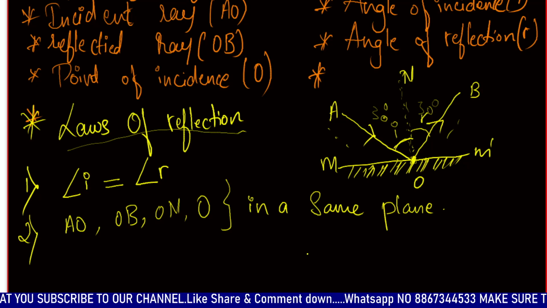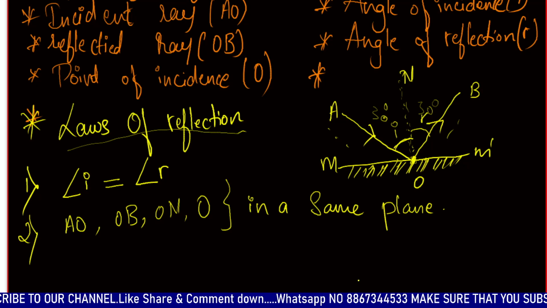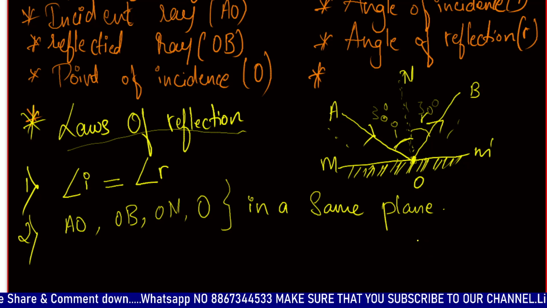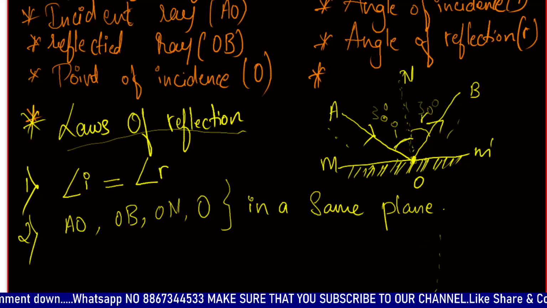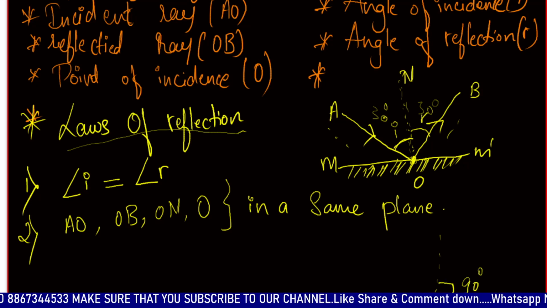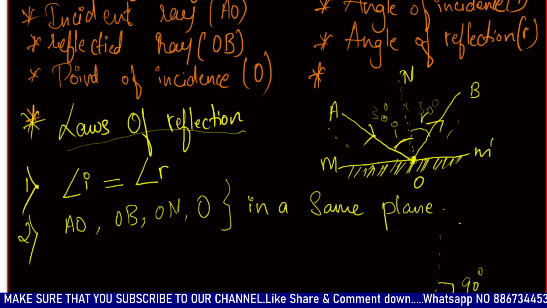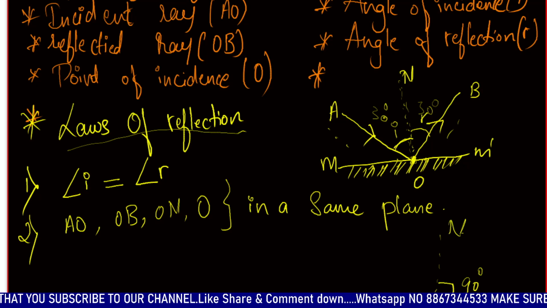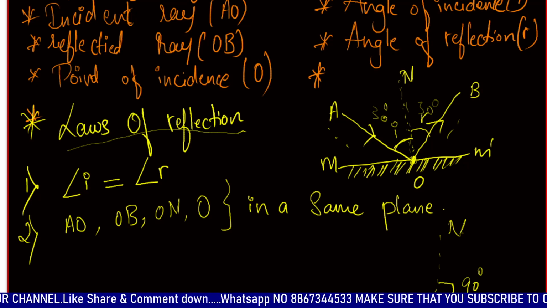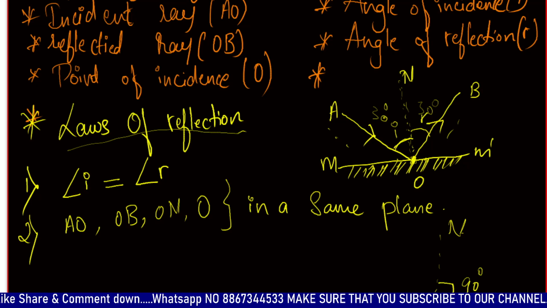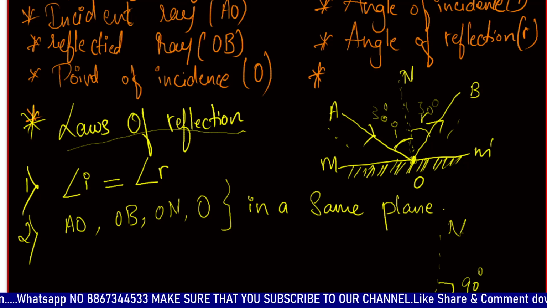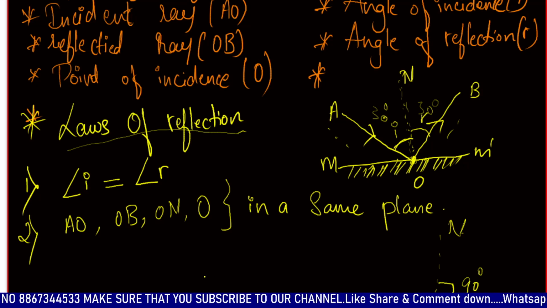Whenever it comes to the normal, you might get questions like, what angle does the normal have? The normal always makes an angle of 90 degrees with the reflecting surface. Okay, so this is the normal. And whenever we deal with plane or spherical surfaces, in the case of spherical surfaces, the normal to the surface will pass through the center of the sphere.